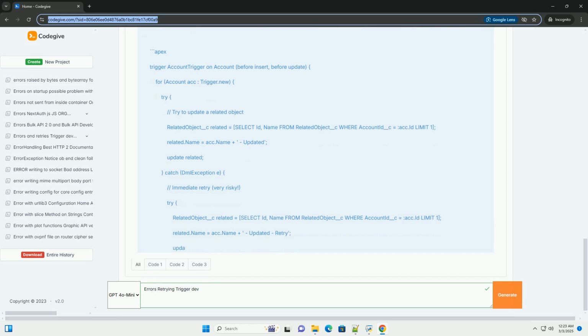Testing: to test this, create a new account, then update the account. The trigger throws an error. Since it throws an error, it will trigger the account update retry job.